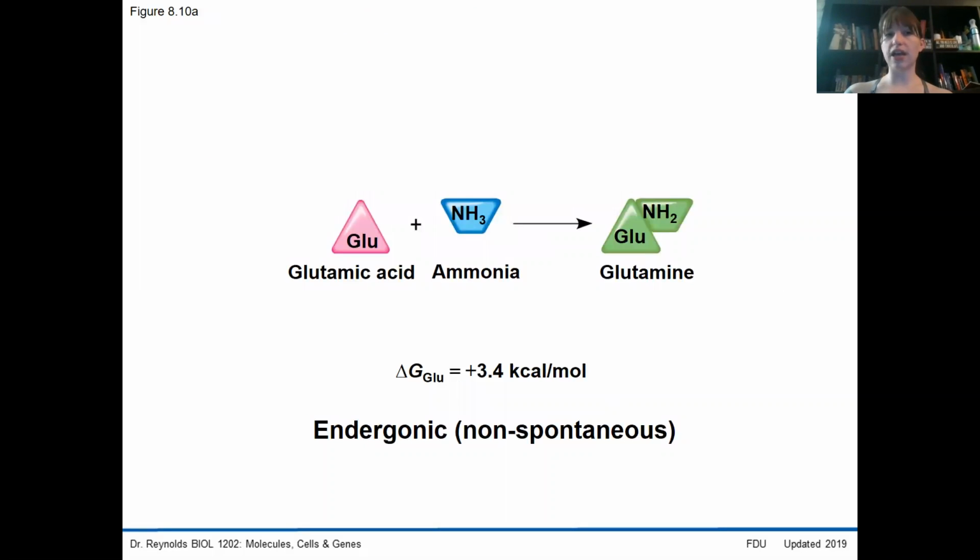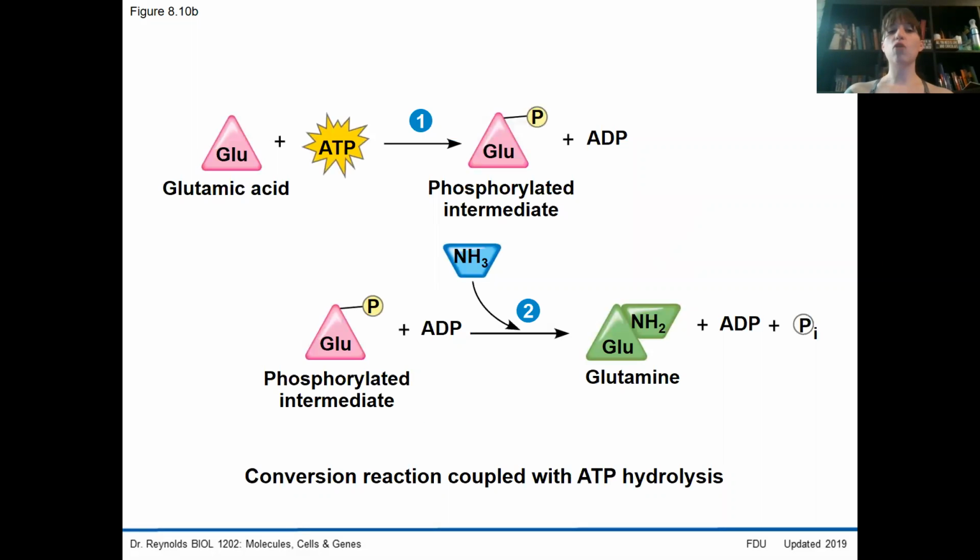So let's take a look at how we can use this process to drive an endergonic reaction. When we take a look at the synthesis of glutamine, it requires a new bond be formed between glutamic acid and ammonia. So glutamic acid and ammonia are our reactants. In order for us to create this as an energy coupling, we first need to have a hydrolysis of ATP. That breakdown of ATP results in ADP, energy, and a phosphate.